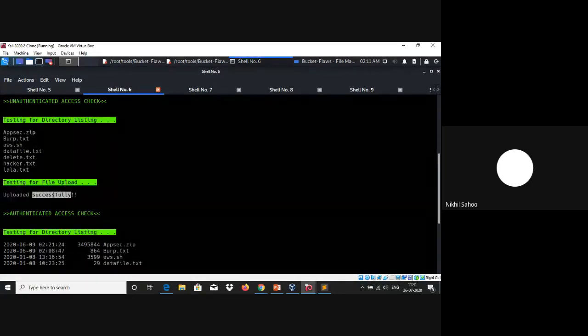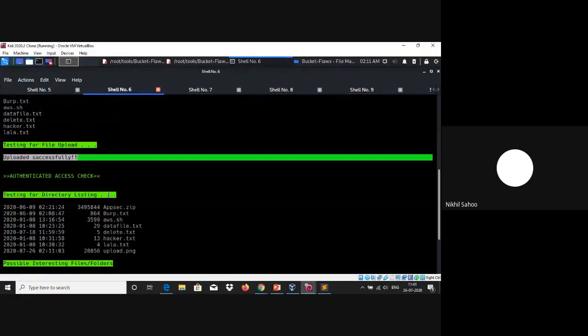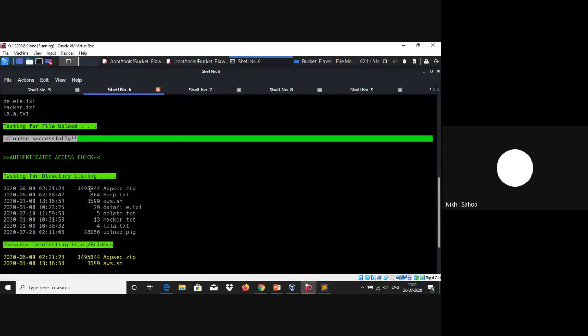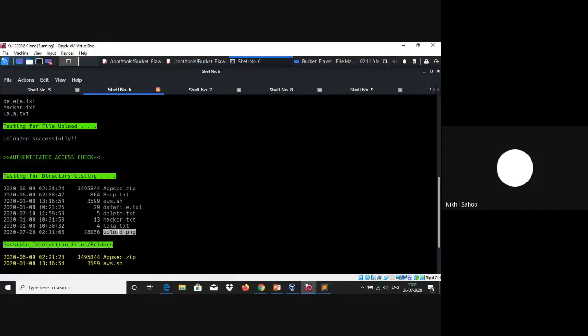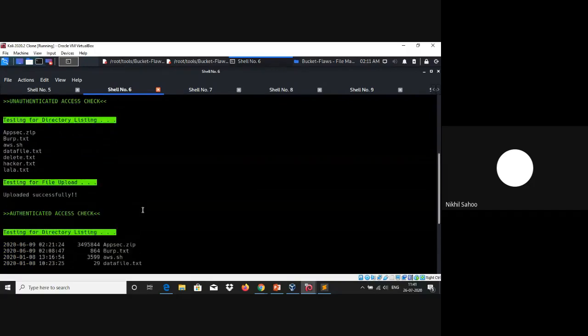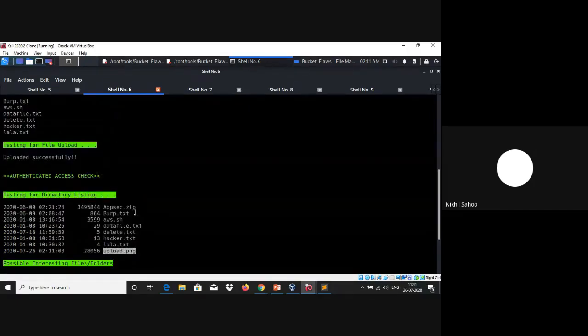Then we uploaded a file named upload.png. And when it entered the authenticated access check and tried to list out all the files again, you can see here we have got the upload.png file. So basically it was able to upload that particular file successfully.